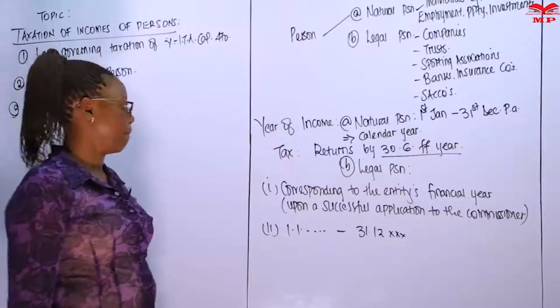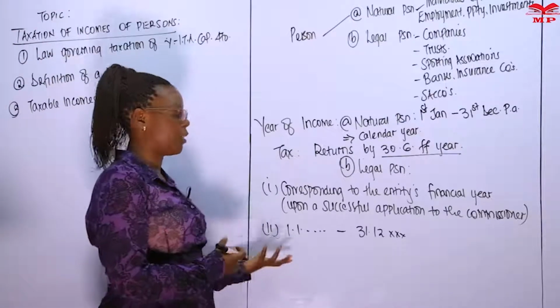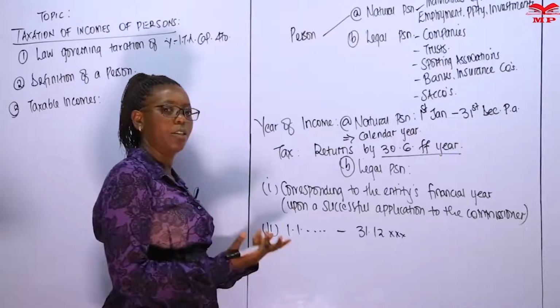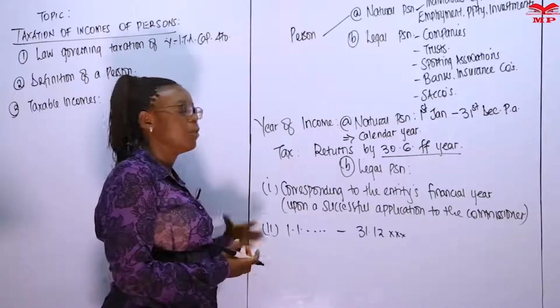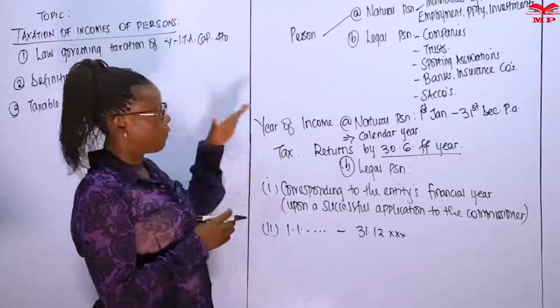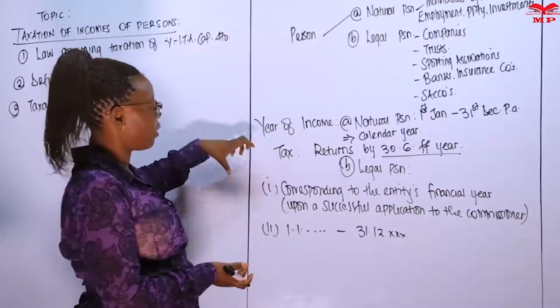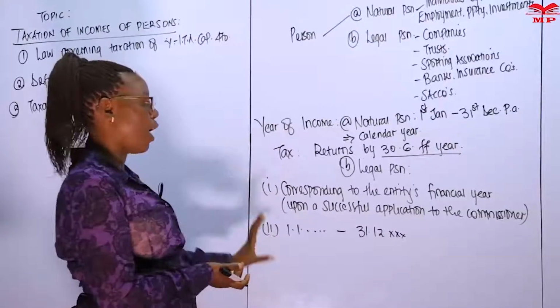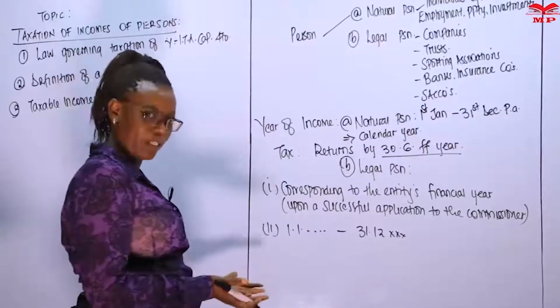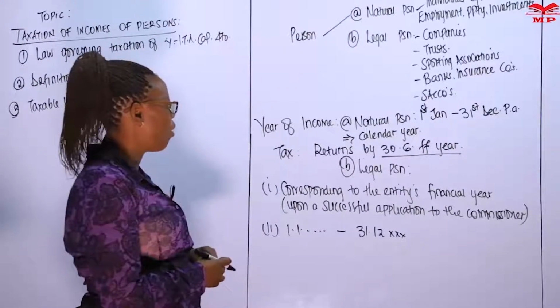Now, it's going to be covered much later that when a company is paying its taxes, it pays through a system called installment return. That means you're supposed to pay current year's tax in the current year. But for the purposes of this topic, this is what a year of income is when applied to a legal person, a company, for example. We're using a company because it's the most common form of a legal person.